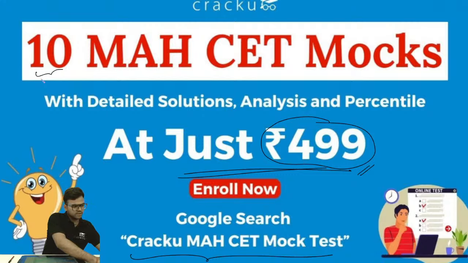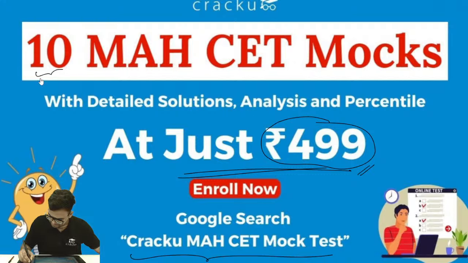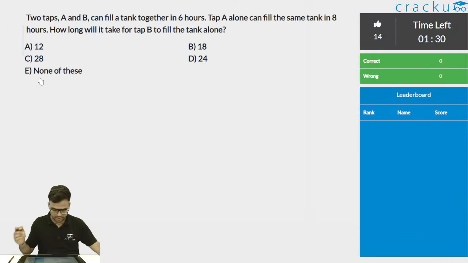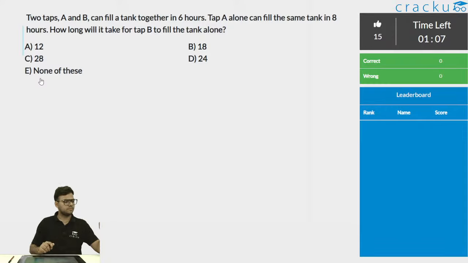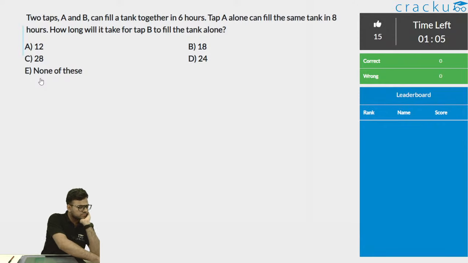Okay, so I'll pose the first question now. So again, 1.5 minutes for each question is being provided. Try to solve this in 1.5 minutes, because that is the actual time. Roughly 70 to 75 seconds should be your ideal time for each quant question. Also, you can put your answers in the chat box.